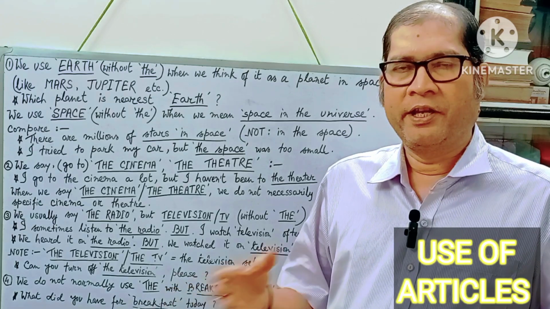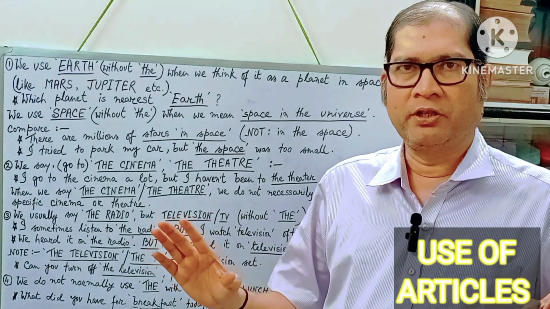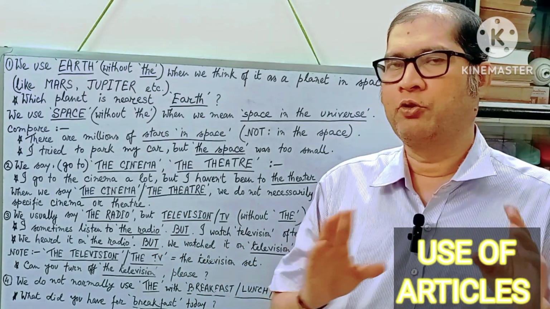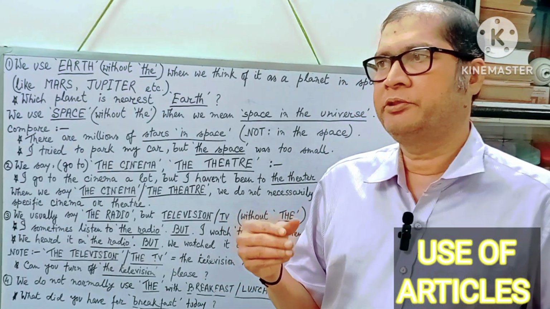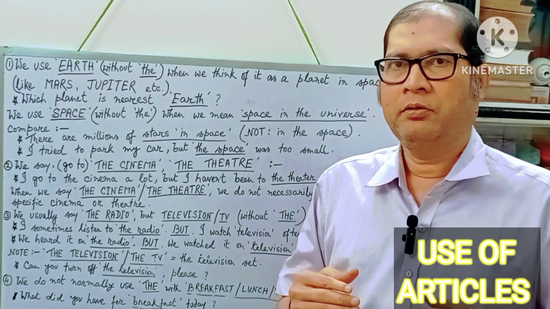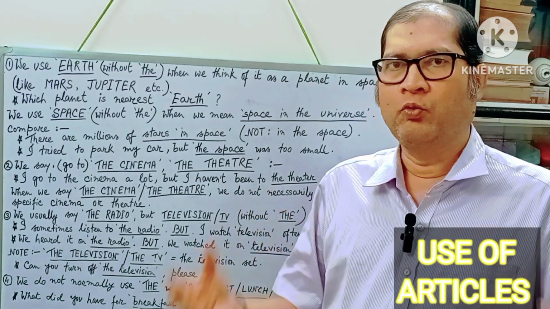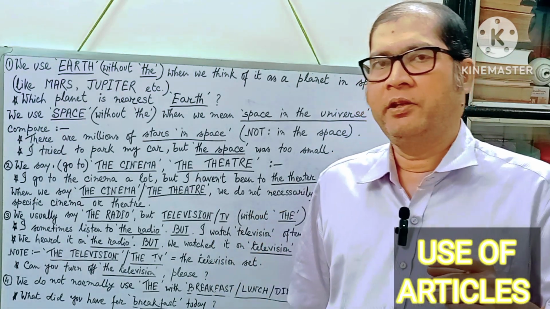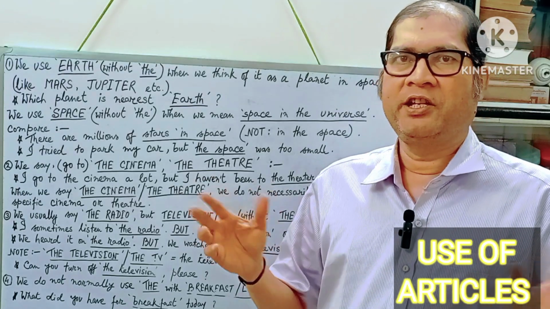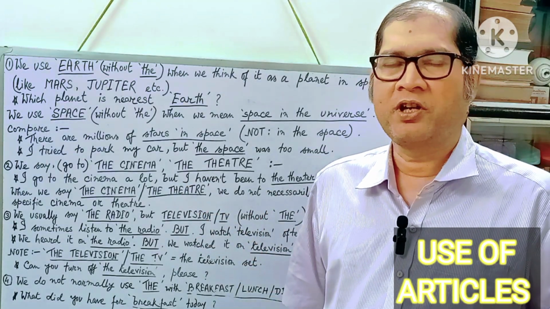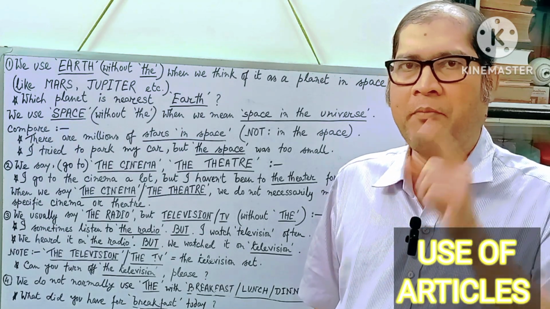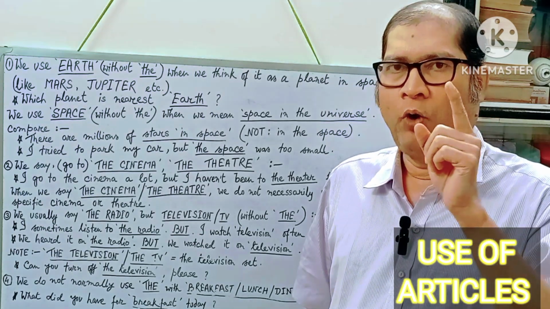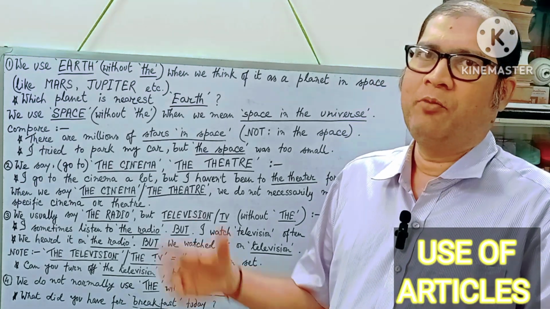Man is mortal. Here, no article is used in this sentence. Before man, you see, there is no article at all. So in this sentence, man includes both men and women. Now, say I use an article: a man is mortal. What does it mean? A man is mortal means a male is mortal while a female is immortal.